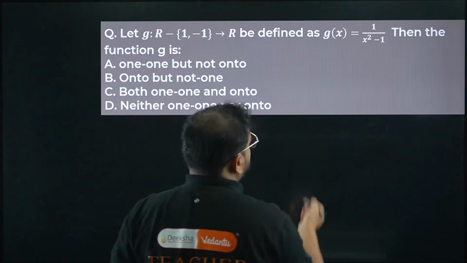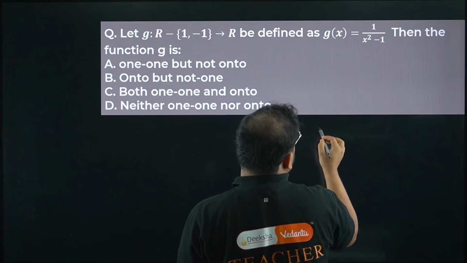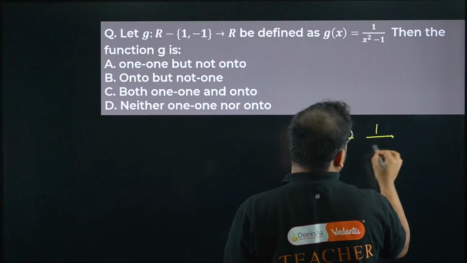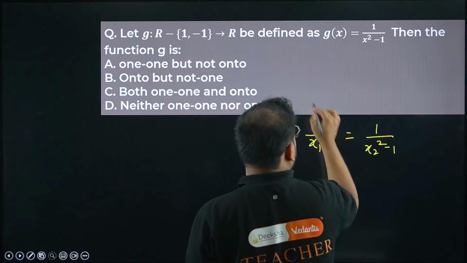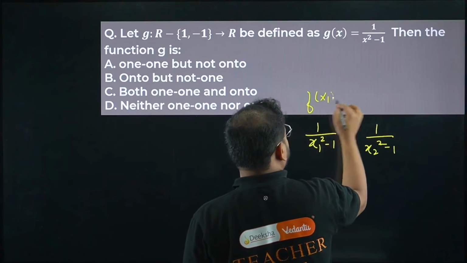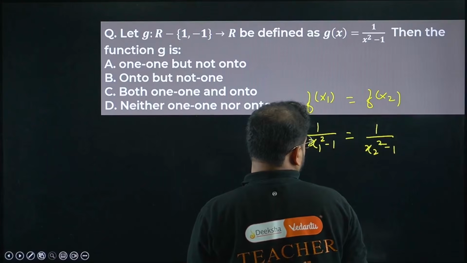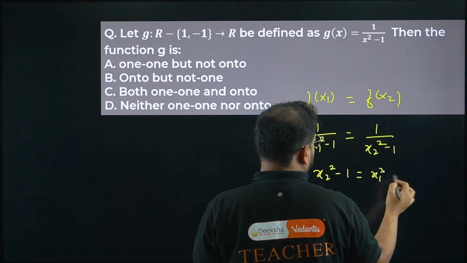Let's find it out. So first we'll do this: 1 upon x1 square minus 1, 1 upon x2 square minus 1. I'm taking this as f of x1 equals f of x2. Cross multiply. So I get x2 square minus 1 equals x1 square minus 1.